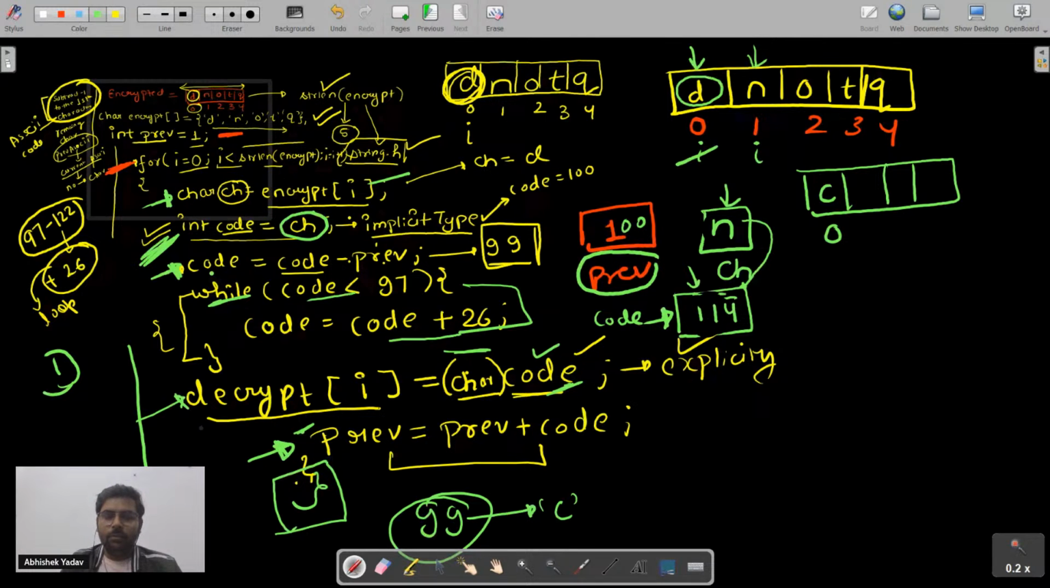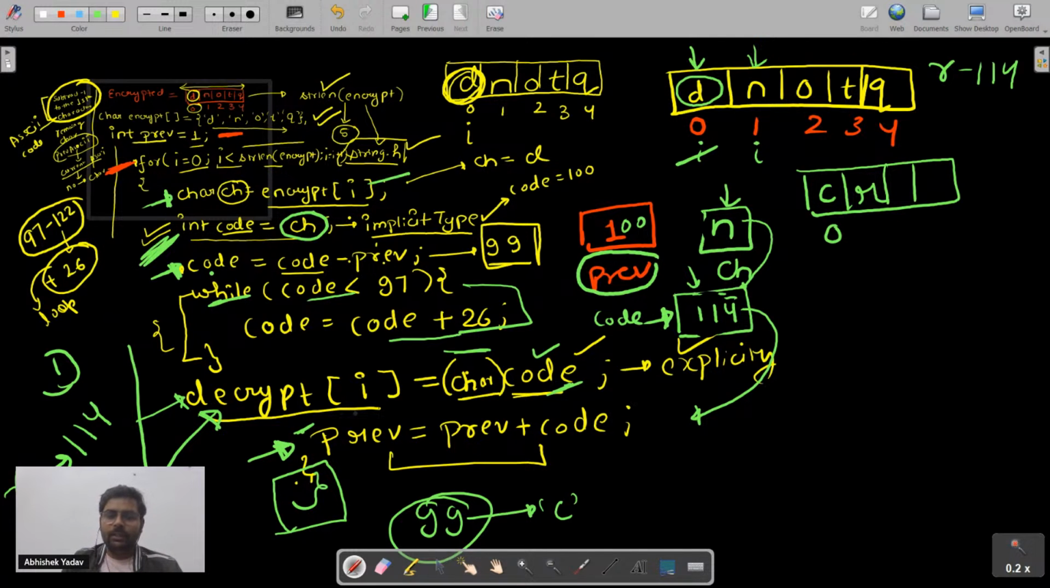After that, I will move to the decrypt line. And in the decrypt line, what I am taking? I am taking the code value, that is 114, and I am converting this 114 to the character. I am converting integer to a character. And the character value of 114 is what? R. Correct? So R will get stored here. If you check the ASCII table, the ASCII code corresponding to character R is 114 here. Right, everyone? So I will get R here.